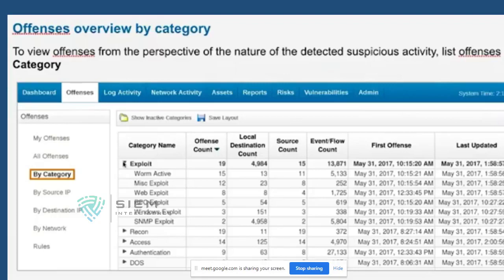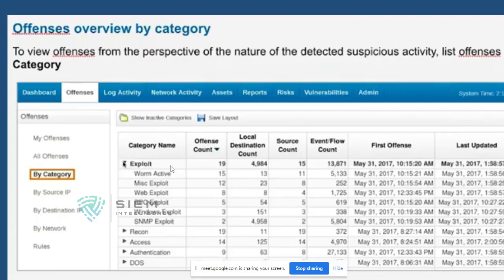There is something related to authentication, and something related to DoS, DDoS. So there are so many categories, and in each and every category there are prime concerns. By default in a category name, you see something called exploit. Consider this a high level category.